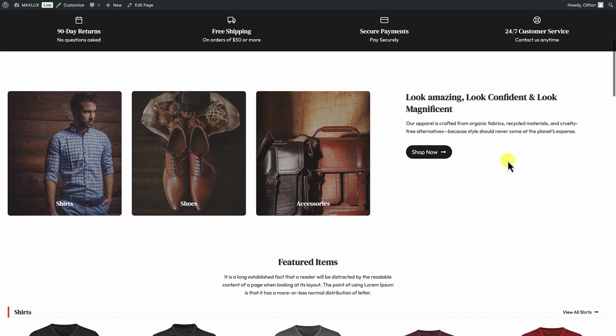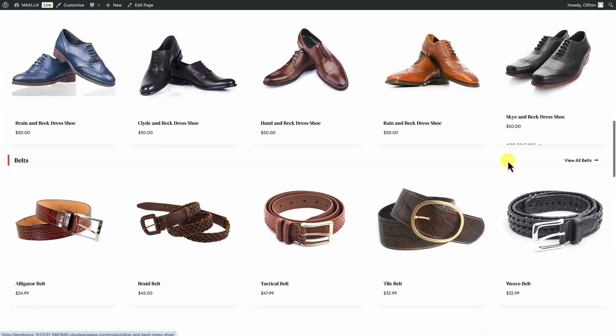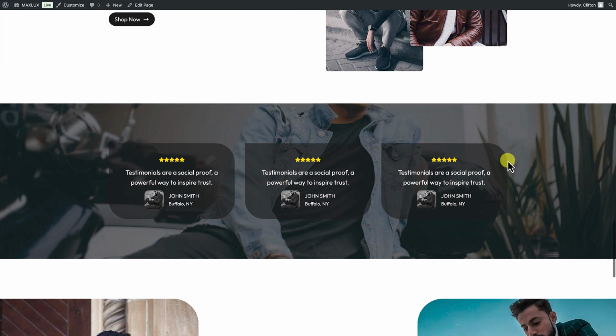Okay, so it has all of the sections here in the home page. It has all of the products, the cart, WooCommerce is installed.